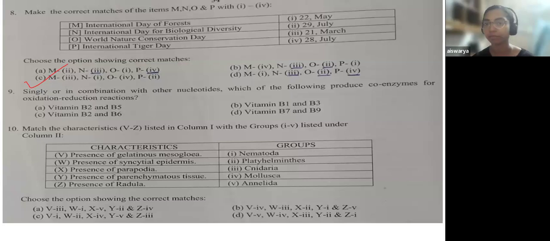So here, the International Day of Forest is 21st March. The International Day of Biological Diversity is 22nd May. Then World Nature Conservation Day is 28th July. And the International Tiger Day is 29th July. So this is the option, this is the answer for your eighth question.